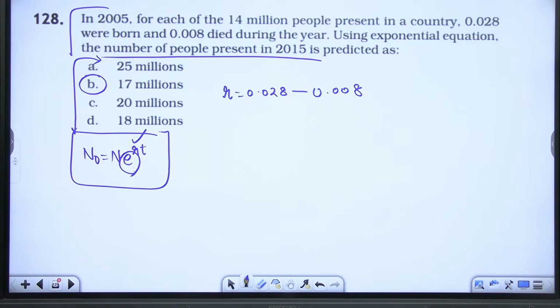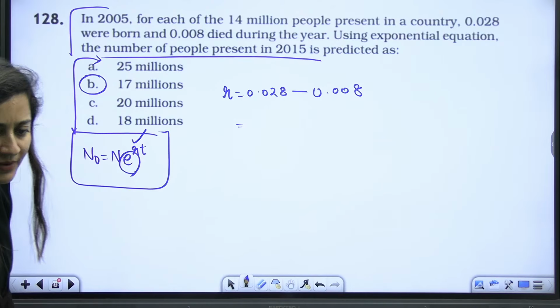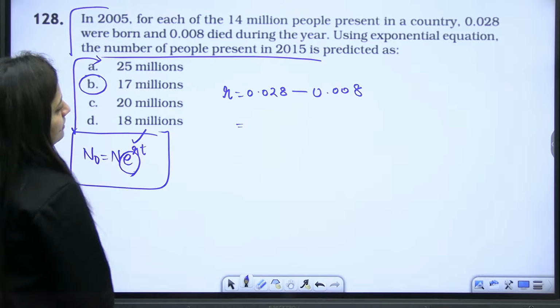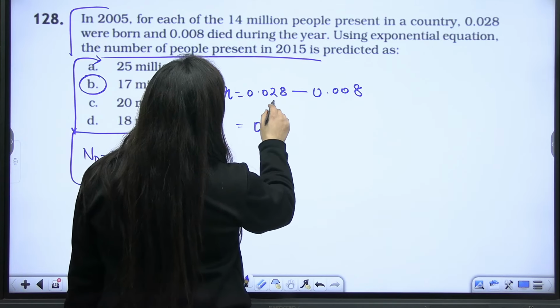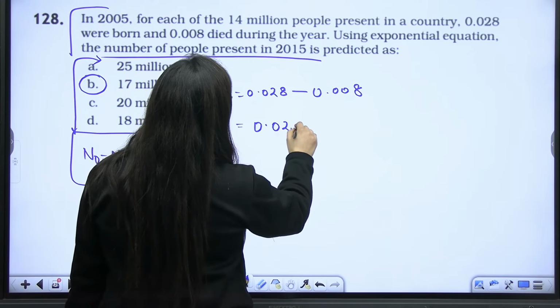You have to calculate e^rt, and because the initial population you also know, you can just put the values there and get the answer. First of all, you need to know the r. So what will be the value of r? Anybody? r will be 0.02 per year.